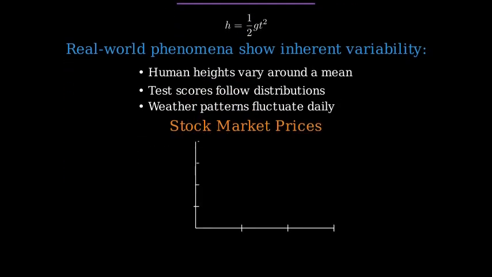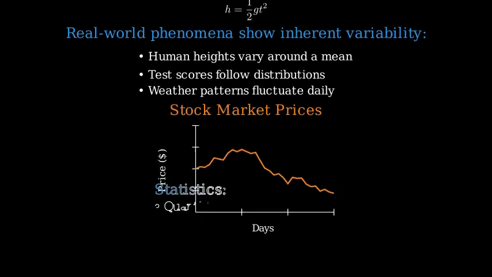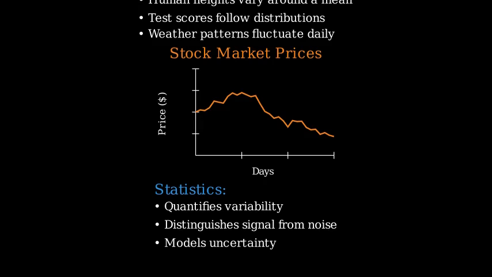Take the stock market. Even if underlying economic mechanisms exist, countless factors like investor psychology, global events, and regulatory changes introduce randomness that can't be precisely modeled at the individual level. Statistics acknowledges and quantifies this variability, helping us distinguish meaningful signals from random noise.